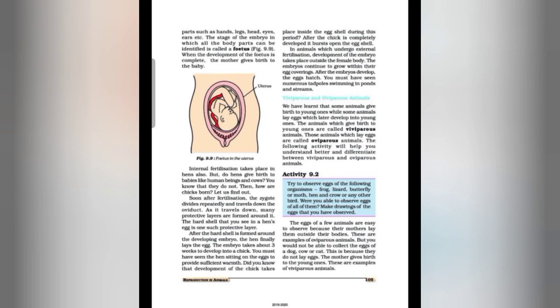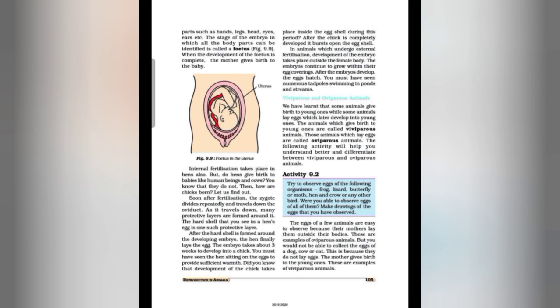Try to observe eggs of the following organisms: frog, lizard, butterfly or moth, hen and crow and any other bird. Were you able to observe eggs of all of them? Make drawings of the eggs that you have observed.